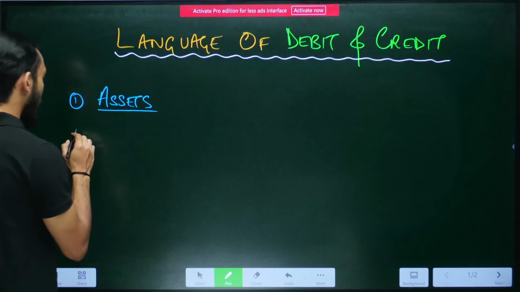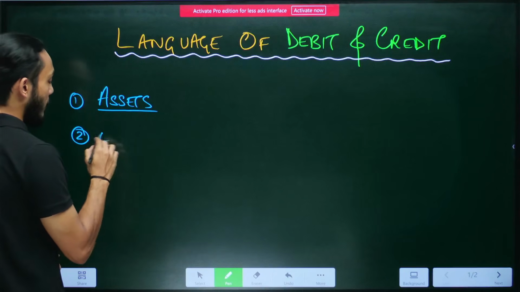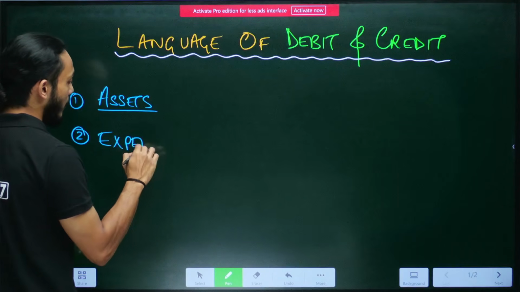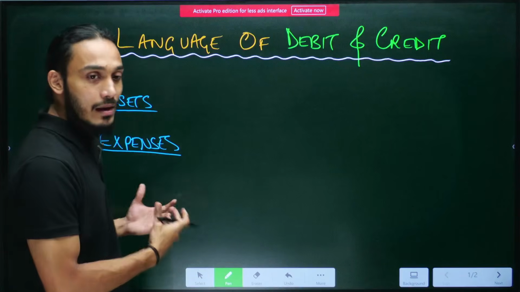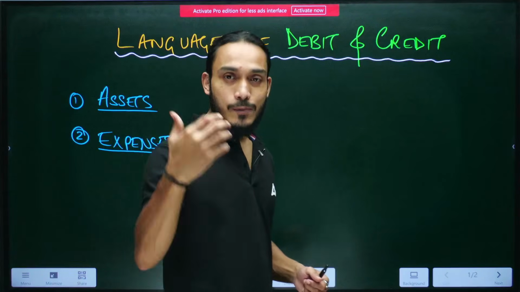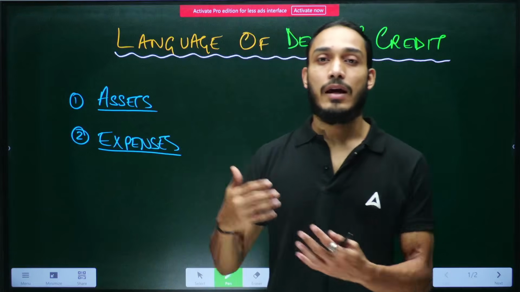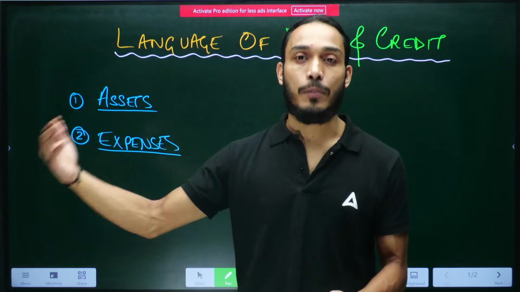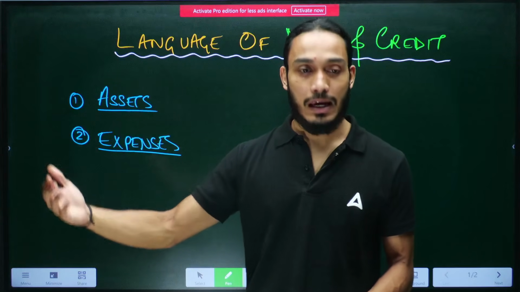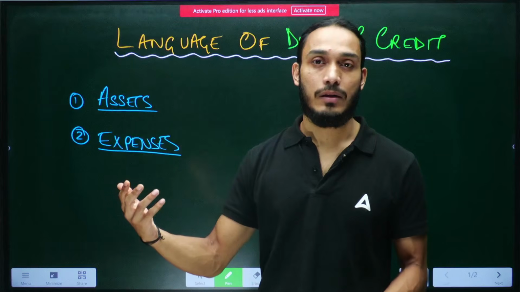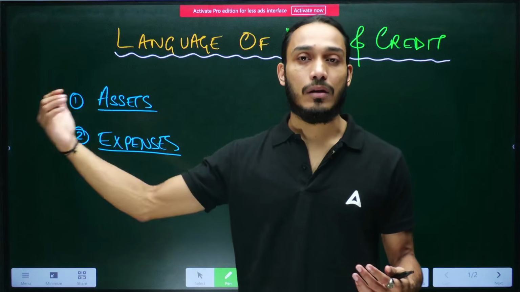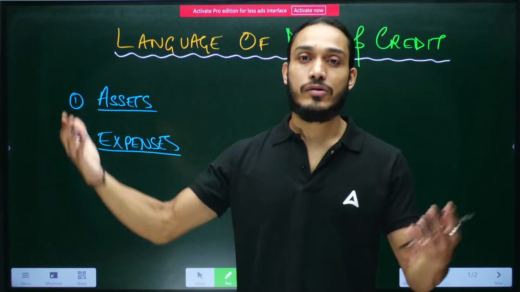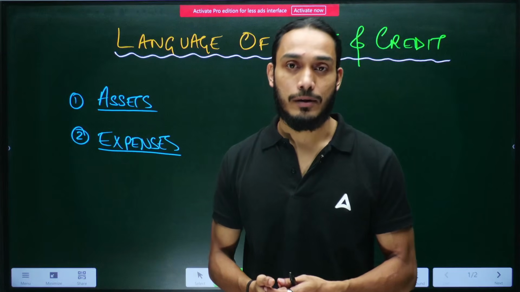Coming to the next element, that is expenses. So this is another classification. Expenses are, as the name suggests, the expenditures that a business has to incur in order to operate and in order to sustain. Say, for example, the electricity bill. If your organization is utilizing electricity, obviously at the end of the month, you have to pay the bill, or else electricity will be cut off and you won't be able to operate, right?